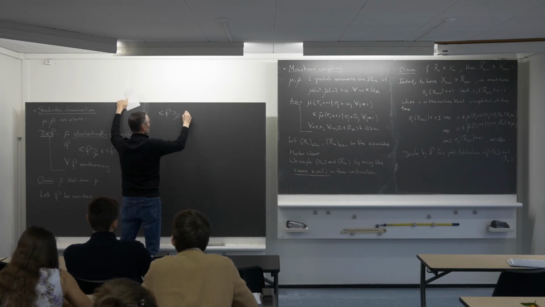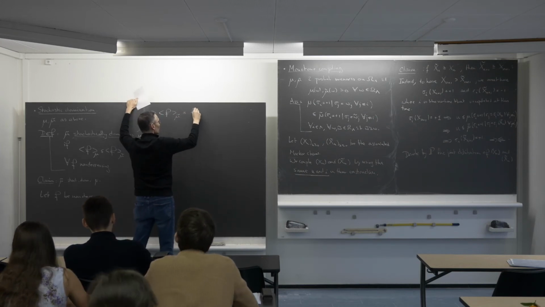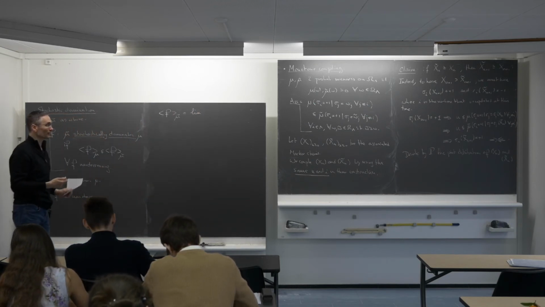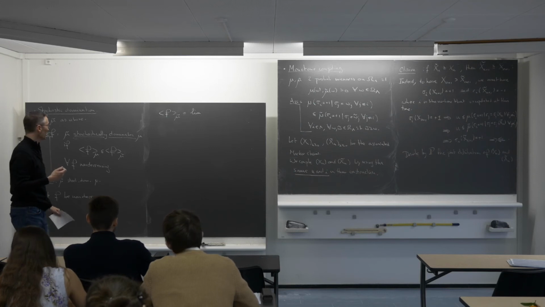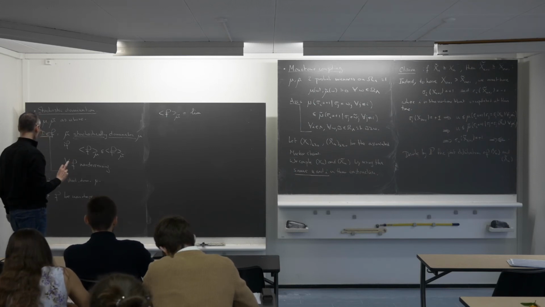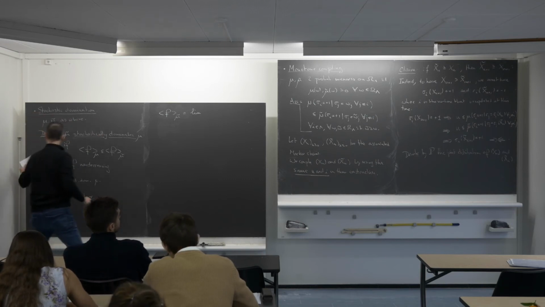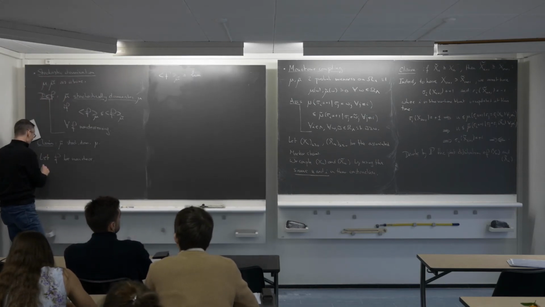Maybe let me do it in two stages. So the expected value of f, one way of computing it is to take my Markov chain. Let me say it here first.